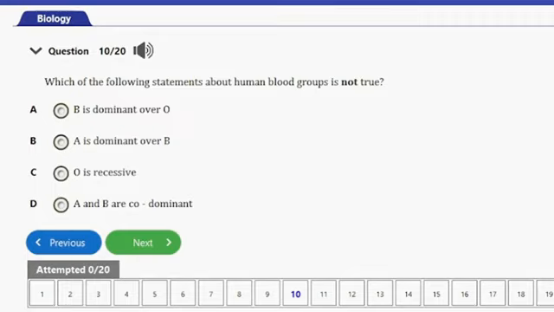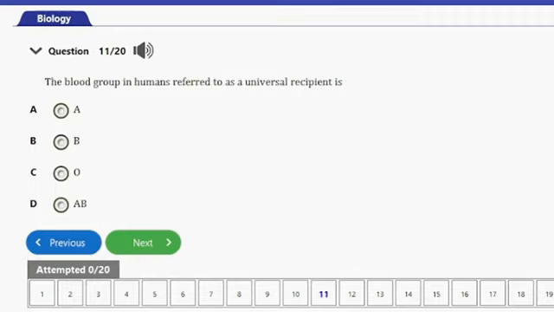But A can be dominant over O, and B as well can be dominant over O. So that's it for that question. Option B is the correct answer. Let's consider the next question.